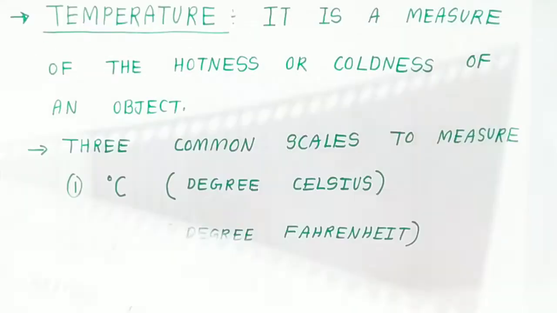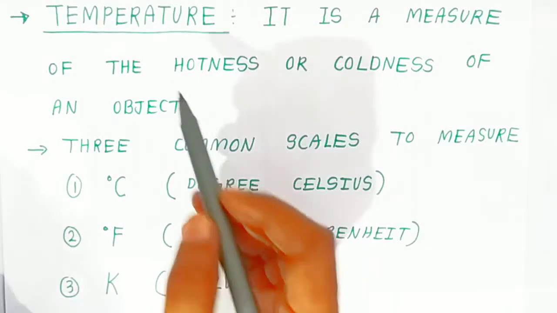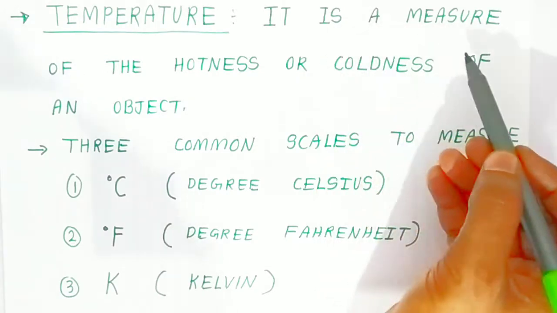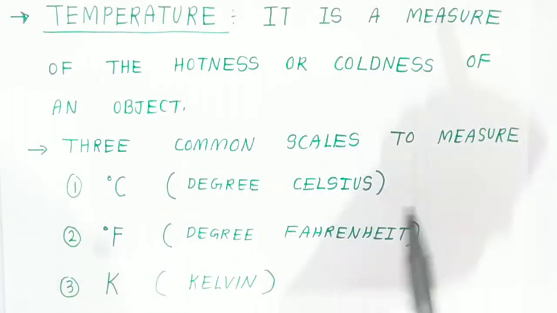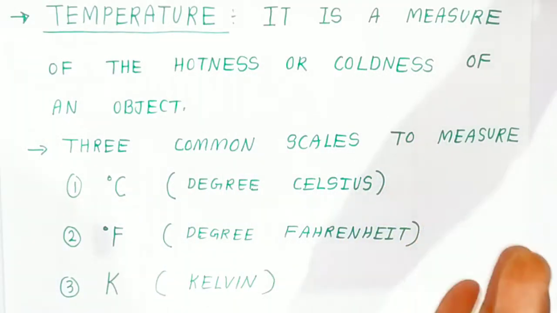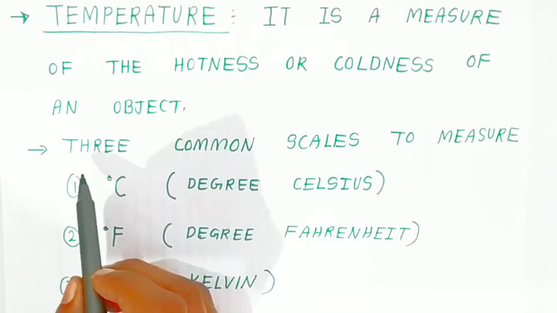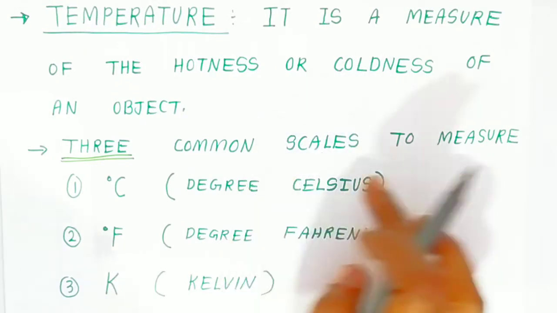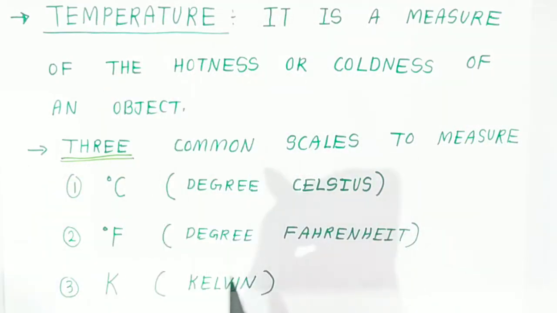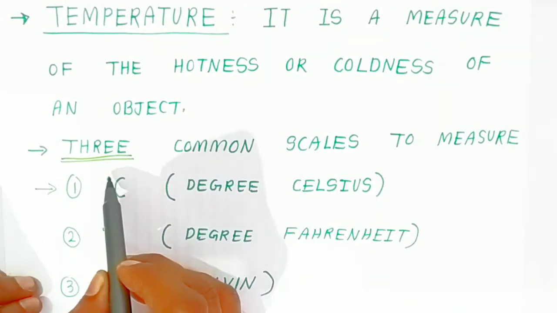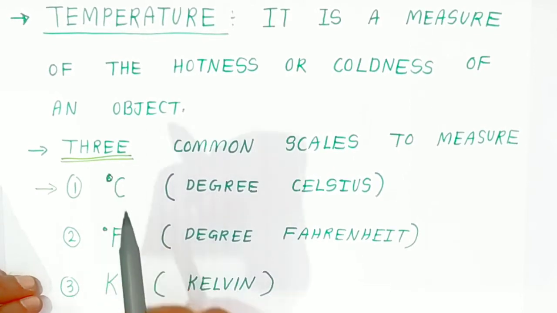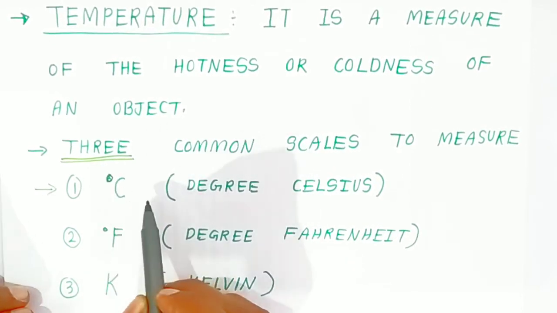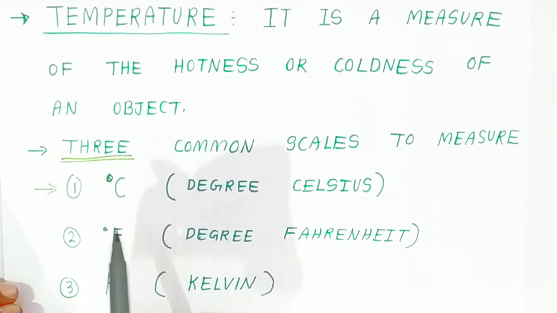Now students, after knowing density, the next physical property is temperature. Temperature measures the hotness and coldness of an object, how hot or cold the substance is. Generally students, three common scales are used to measure temperature. First is degree Celsius. C stands for Celsius and this 0 is the degree symbol.